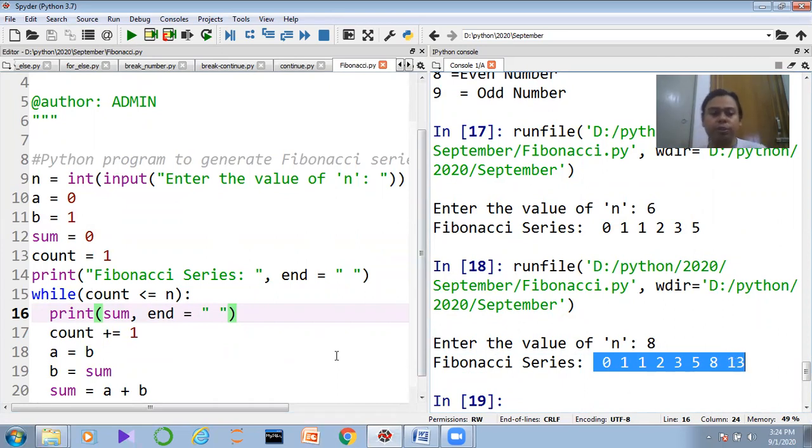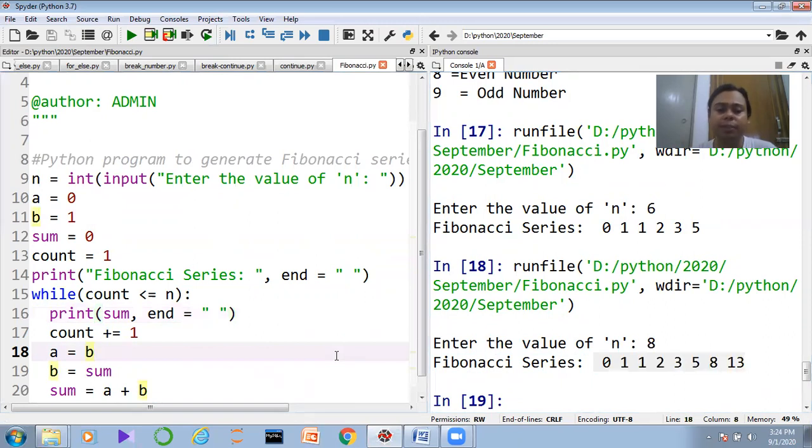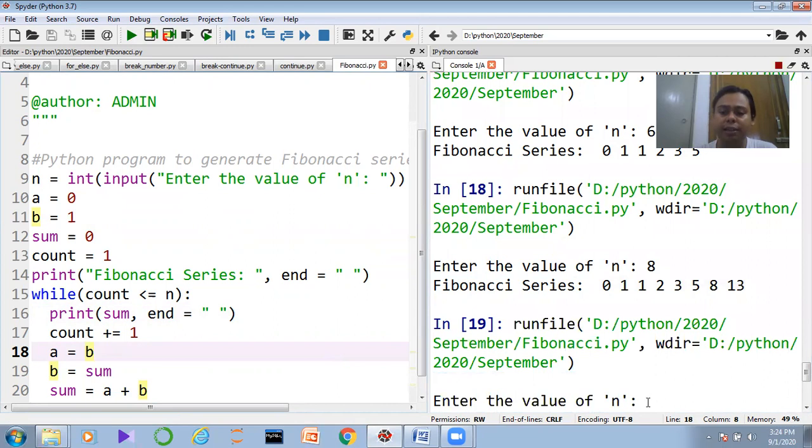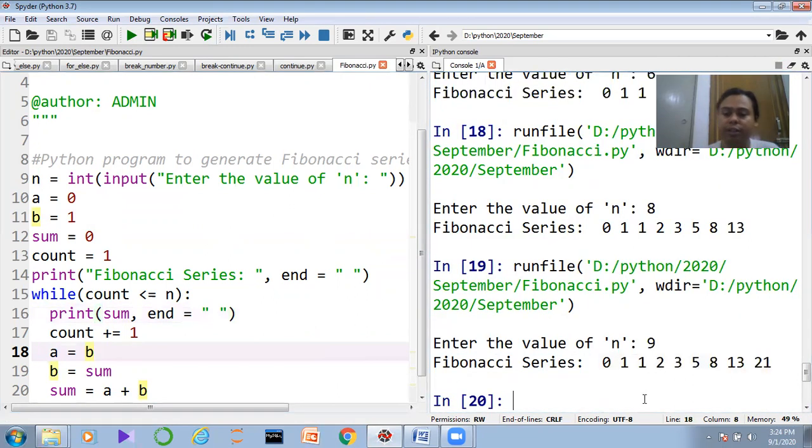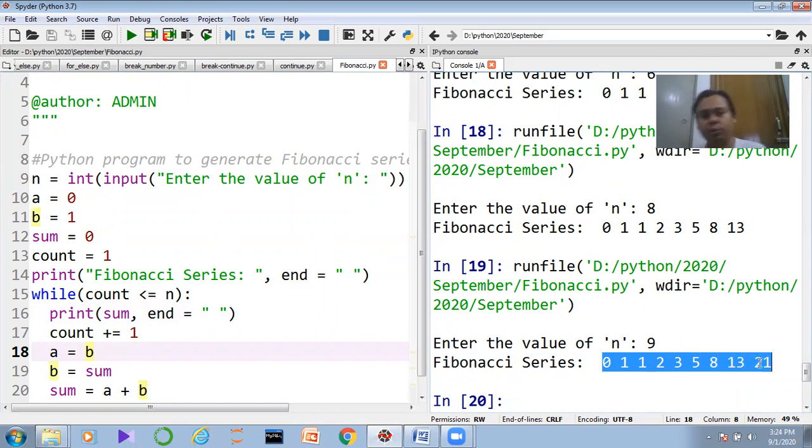So now guys, how to make this particular thing? Again, I am executing, guys. Here I am entering 9, so I want 9 length data. So 0 plus 1, 1, 1 plus 1, 2, 2 plus 1, 3, 3 plus 2, 5, then 5 plus 3, 8, 8 plus 13, 21, and so on, if I want to move on to the next data.